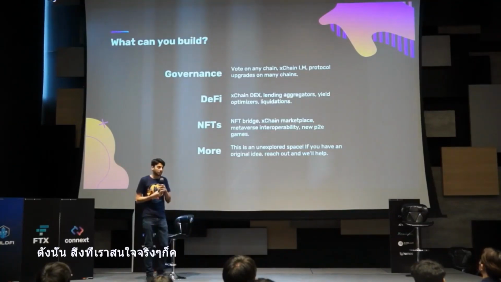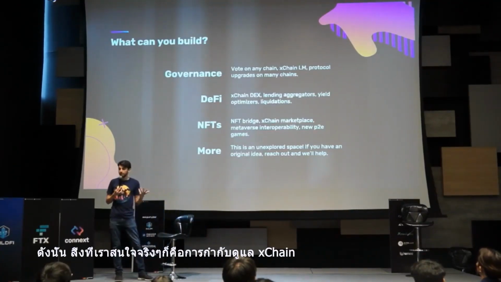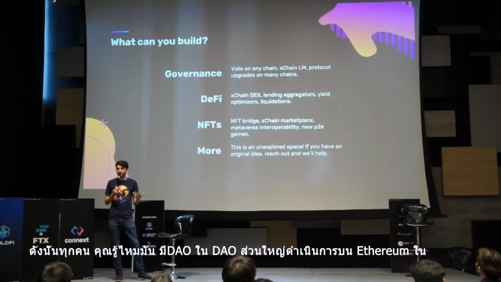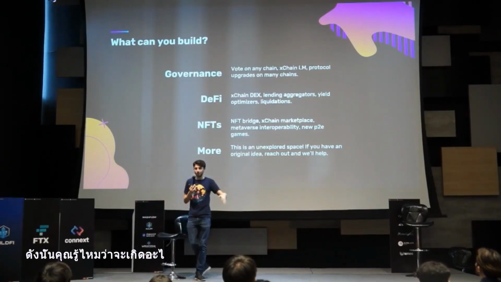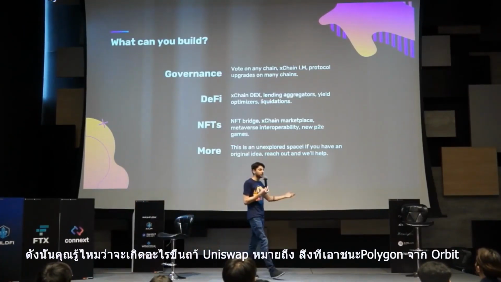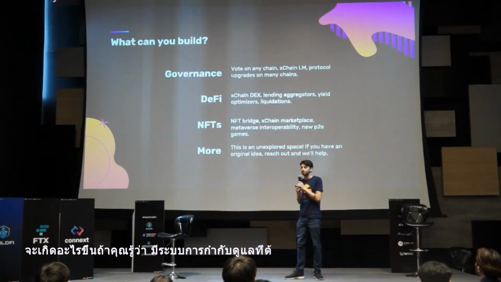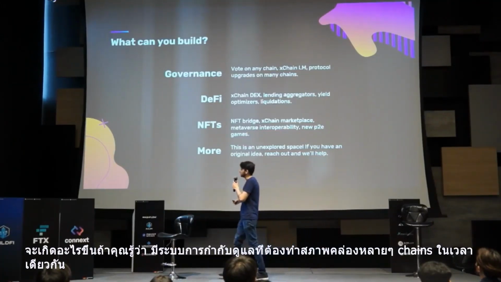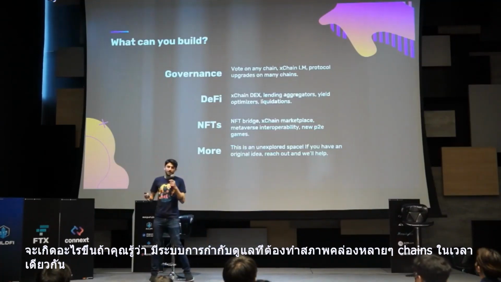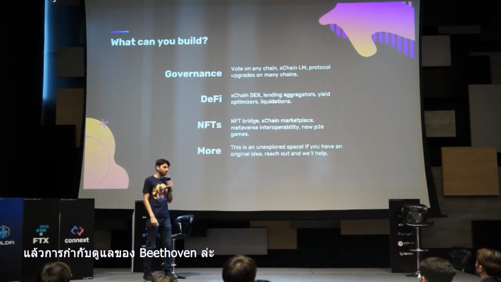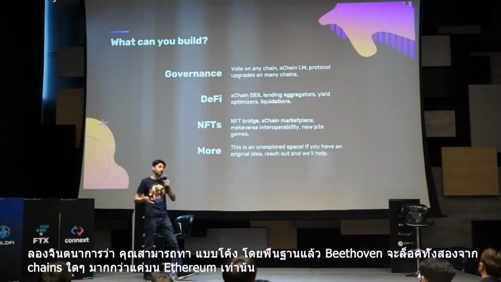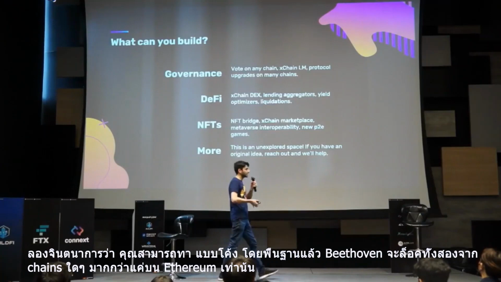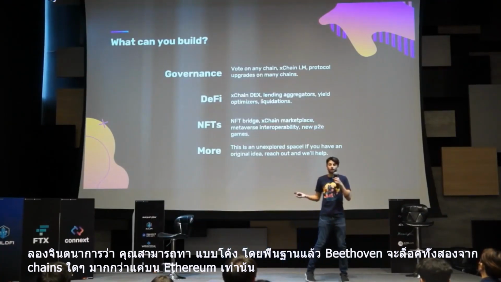Some of the things that really interest us are cross-chain governance. Most of the DAOs now operate on Ethereum currently, but they need to interact with protocols that are running on many chains all at once. So what happens if Uniswap needs to update their fee tiers on Polygon from Arbitrum? What happens if you have a governance system that needs to do liquidity mining on many chains all at the same time? What about veToken governance? Imagine if you could do Curve-style, Convex-style veToken locking, vote escrowing your tokens from any chain rather than simply on Ethereum itself.